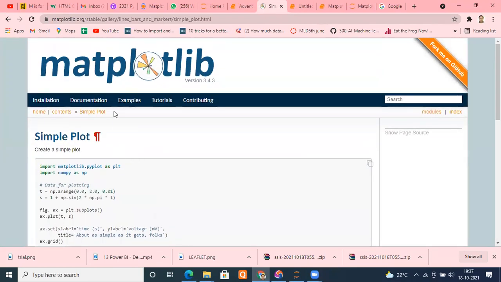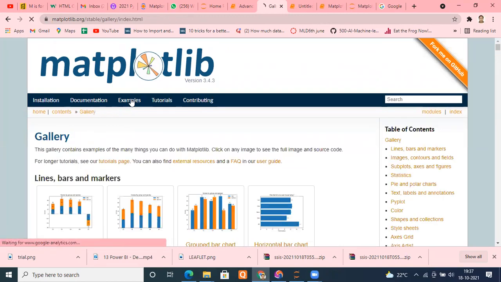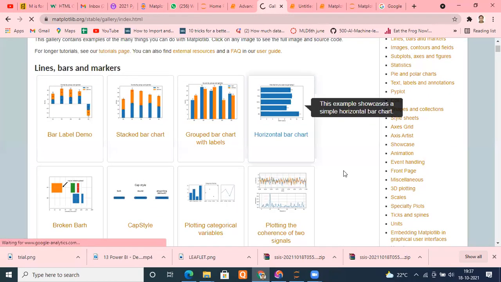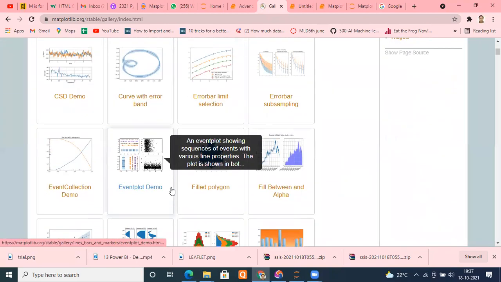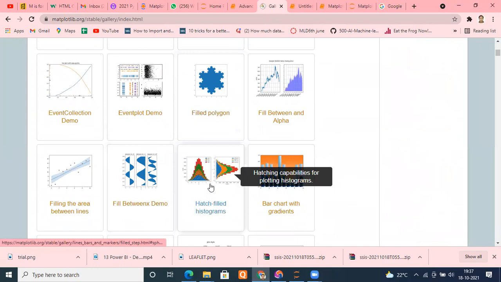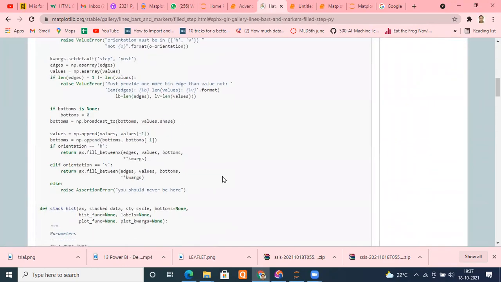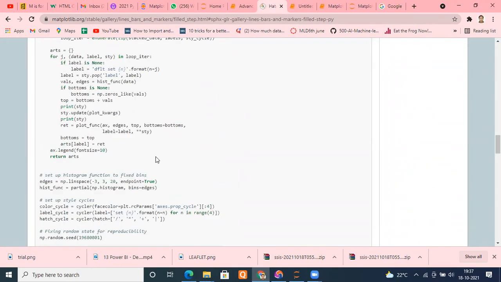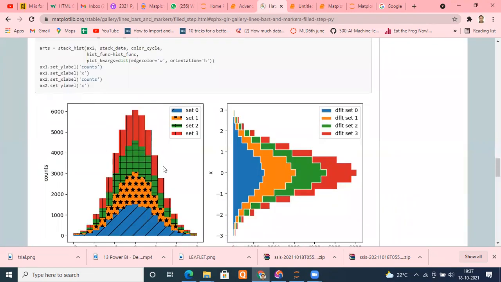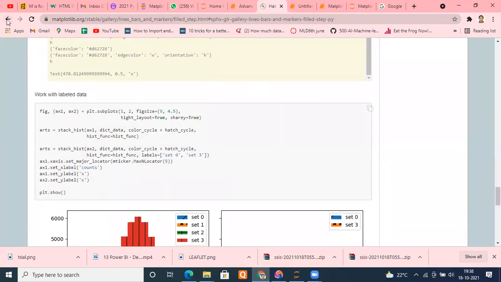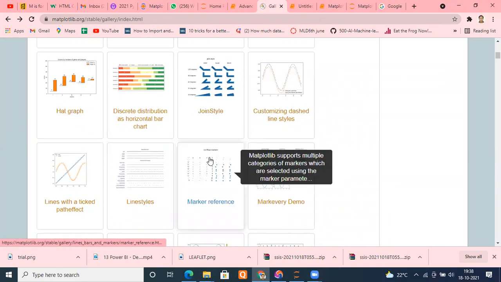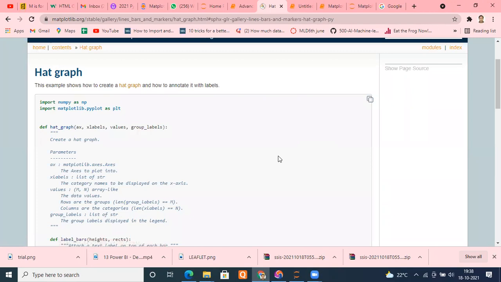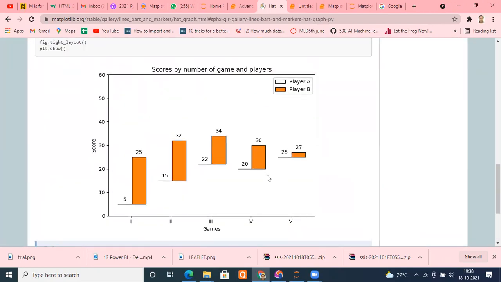This is a simple way to learn. Go down to that particular website. Examples are there. Go into the examples. Choose any gallery you want. Suppose you want a stack bar chart, horizontal bar chart, broken bar. See the graphs, level of graphs. This kind of graphs you want, their code is available. You copy them and use them as per your requirement. And this is actually the way of learning. Go use and as per your requirement, see what is happening. Heat graph is there. You can use it as per your requirement.